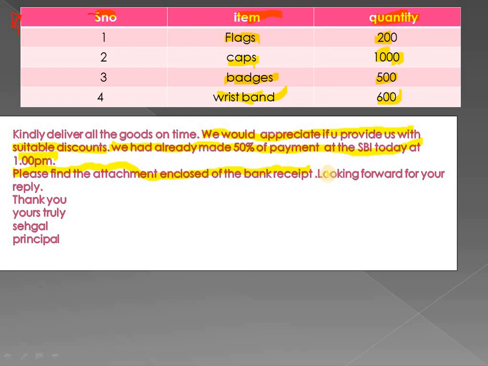And at last we are going to conclude this letter by saying, looking forward to your reply. Then you can say, thanking you, yours truly or yours sincerely. As I told you, in the placing order letter you can use either yours truly or yours sincerely, and you will write the sender's name. The designation of the person is given in the question, so we will write the designation as the principal. So I hope that this placing order letter is clear for you all.